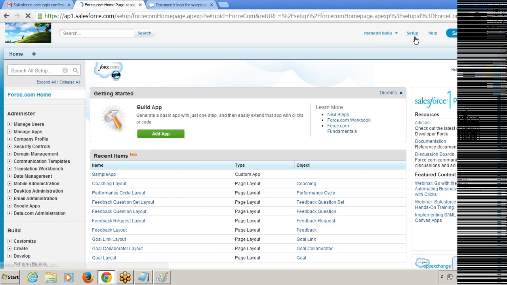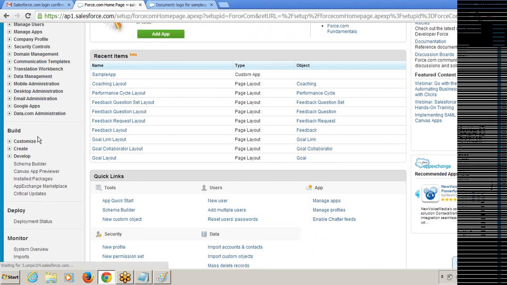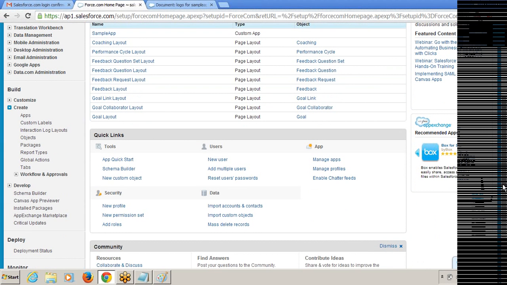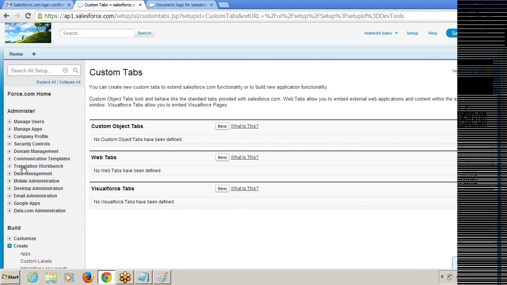I clicked on setup. We need to go to create, and then we need to go to tab to create the new custom tab. I'm clicking on tab.